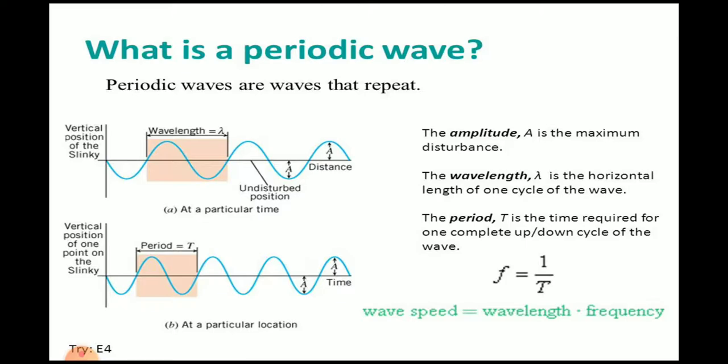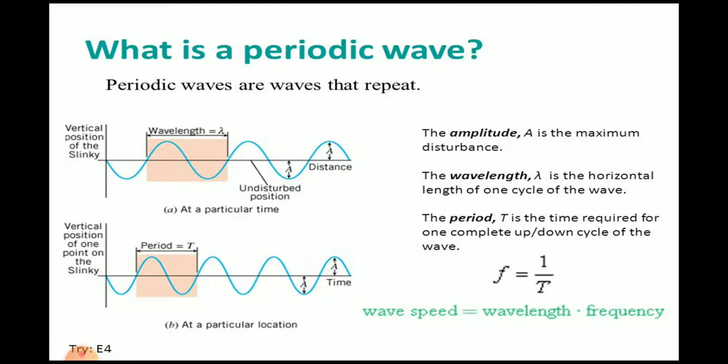Amplitude is the maximum displacement from equilibrium position. Frequency is the reciprocal of the time period. The unit of time period is second, and the unit of frequency is per second, which is equal to 1 hertz. Or time period can be the reciprocal of frequency. Periodic waves can be defined as waves which repeat themselves after a regular interval of time.